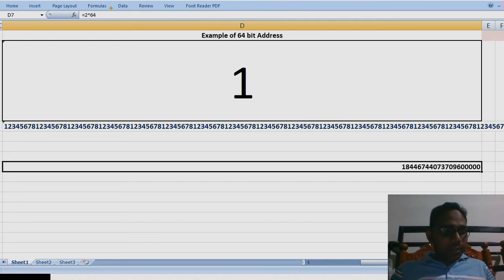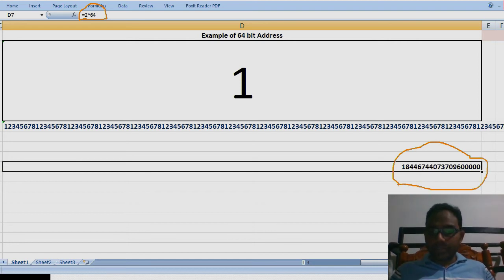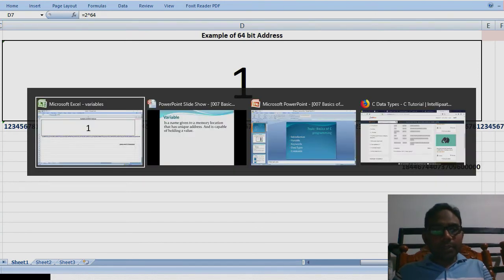So what is the formula I have written? Just have a look. Here I have given 2 raised to the power of 64. Can you see this one? 2 power 64. So finally I am getting this number. These many memory locations can be given an address if it is a 64 bit computer. Let us come back to the slide.